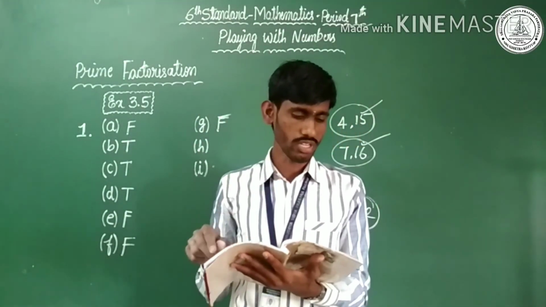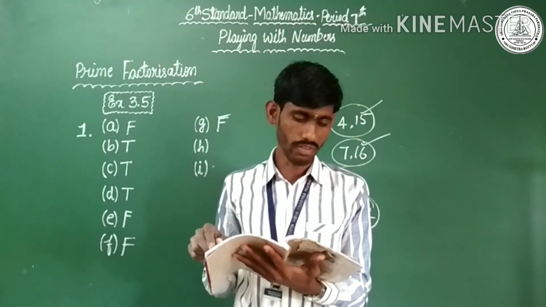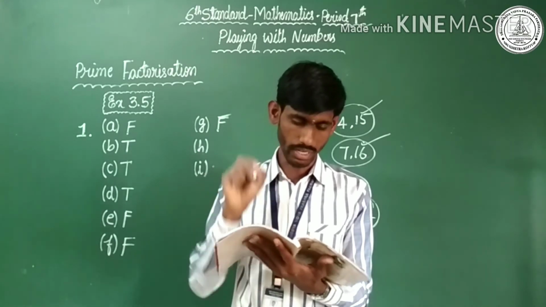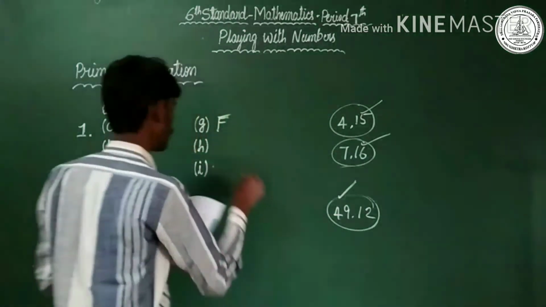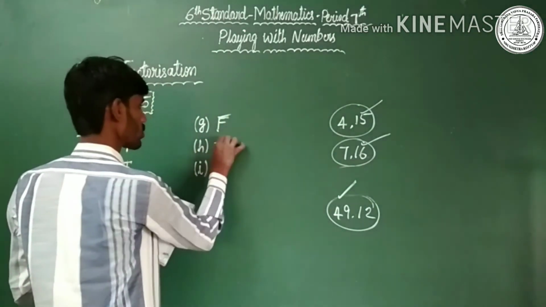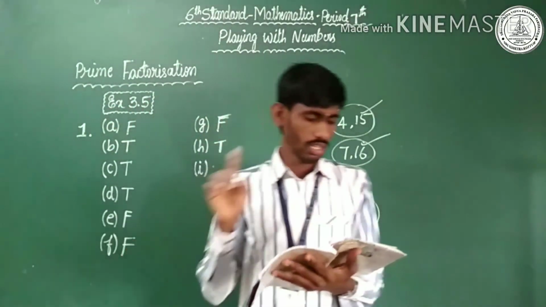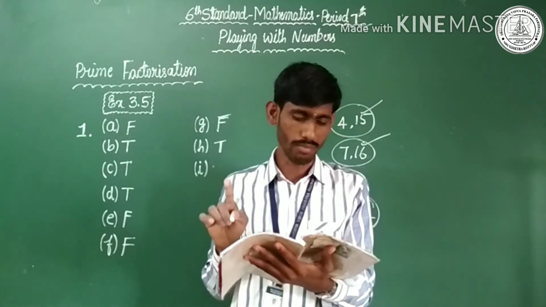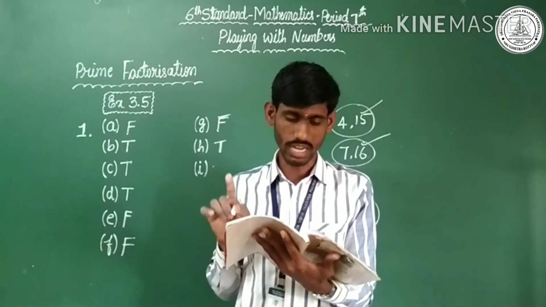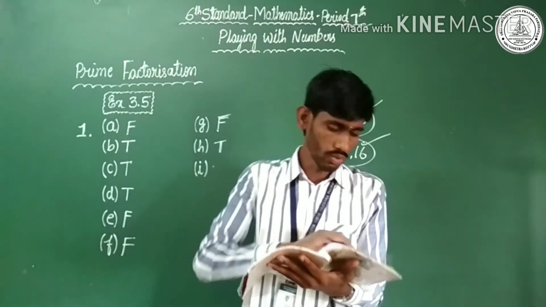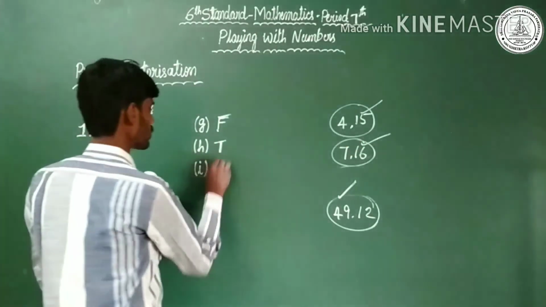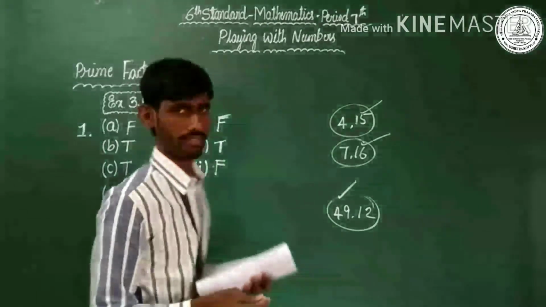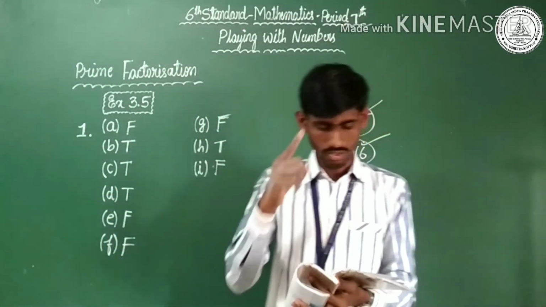Yes, question number H. If a number exactly divides two numbers separately, it must exactly divide their sum. Statement is true because there is a condition. You may check out. If a number exactly divides the sum of two numbers, it must exactly divide the two numbers separately. So it is a false statement. You may check out yourself. Very easiest statement. Okay, this belongs to the textbook.